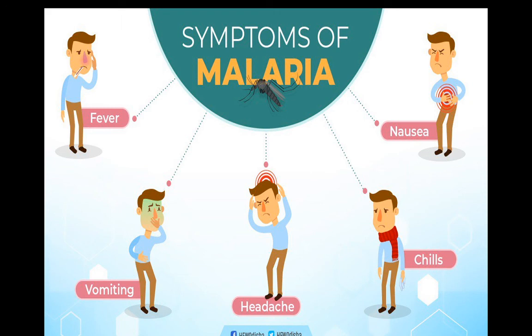You should get tested by your doctor as early as possible before the disease increases its intensity. Malaria can become fatal, meaning harmful, if not treated on time. Understood?